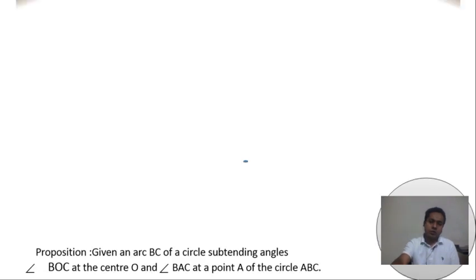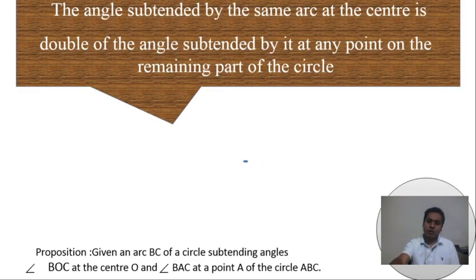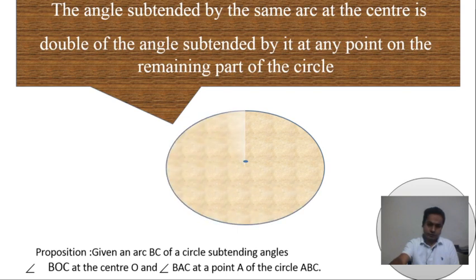Now we want to prove theorem 20. This is the statement: the angle subtended by the same arc at the center. What is an arc? If we consider this circle, the boundary of the circle is called the circumference. A portion of it is called a segment, or arc length of a circle. So AB is the arc length of a circle.